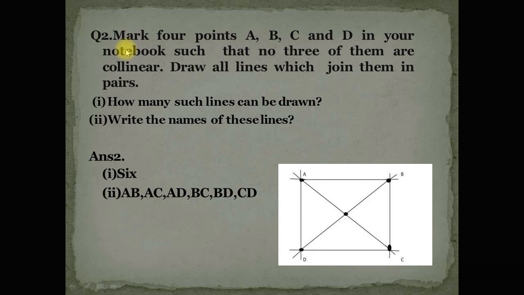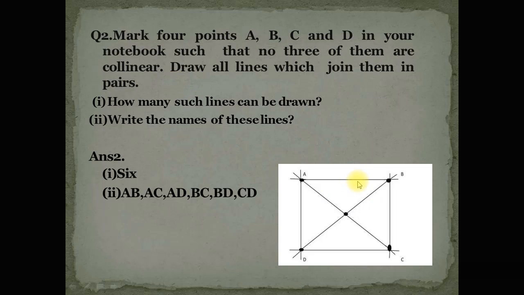Now the second question: mark four points A, B, C and D. This is point A, this is point B, this is another point C, and this is the fourth point D in your notebook, such that no three of them are collinear. This is the condition: mark four points A, B, C and D in your notebook such that no three of them are collinear.